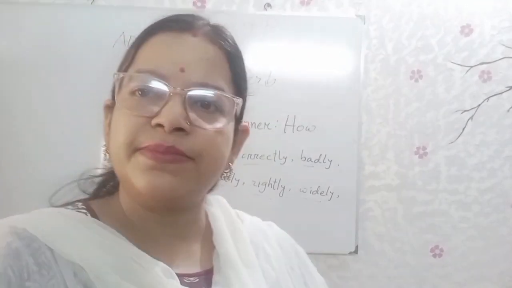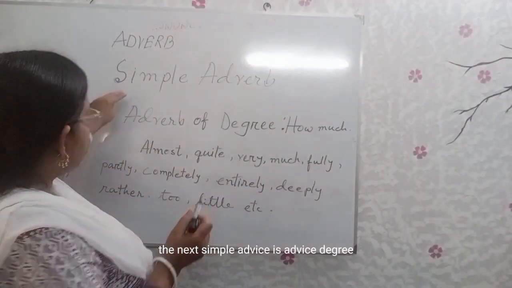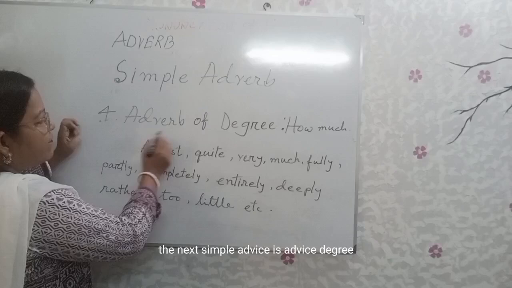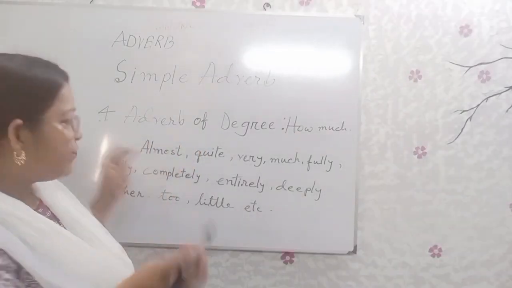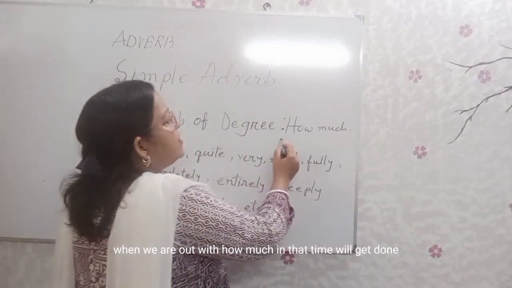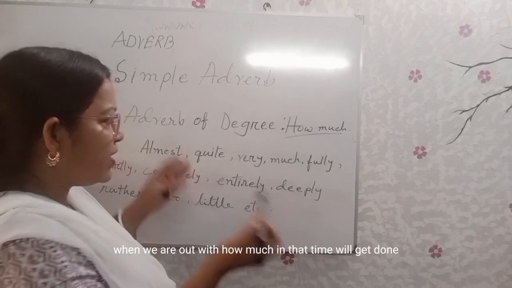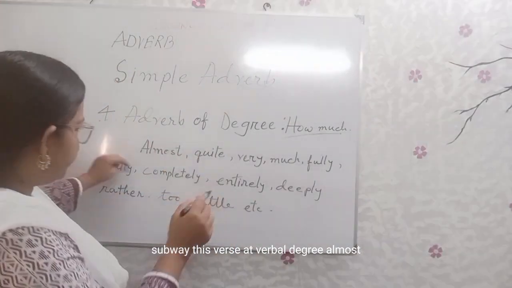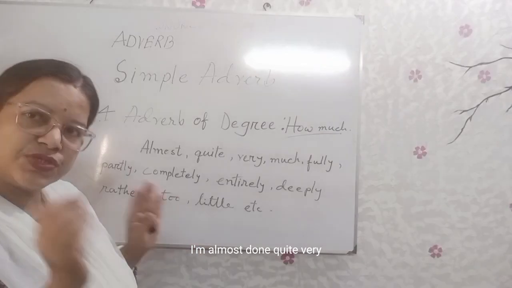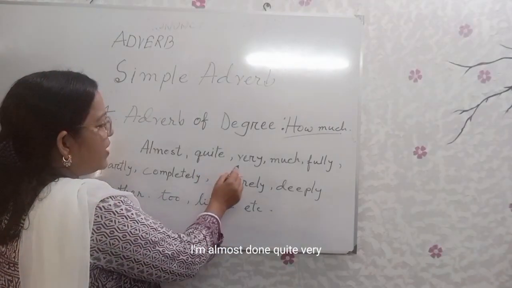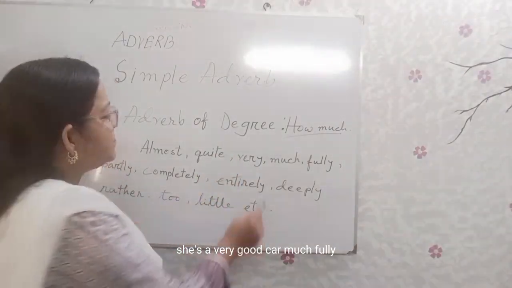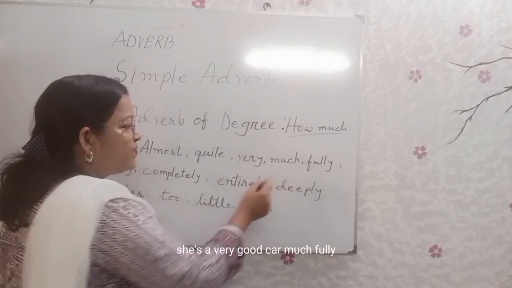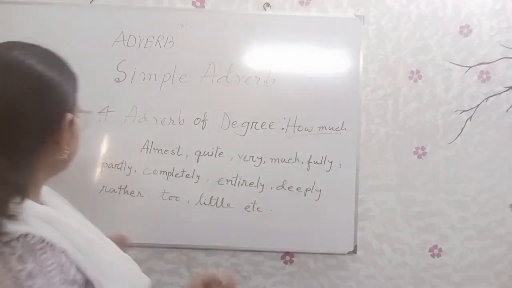The next simple adverb is adverb of degree. When we are asked with how much, at that time we get the answer with these words, adverb of degree. Almost, I'm almost done. Quite, very, she is a very good girl. Much, fully, I am fully prepared.